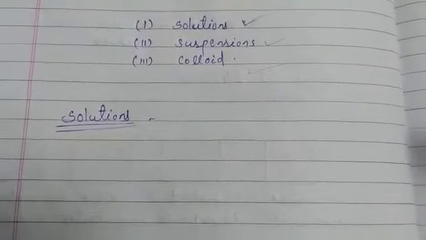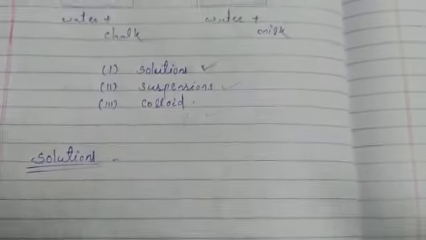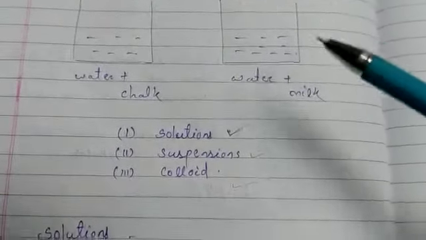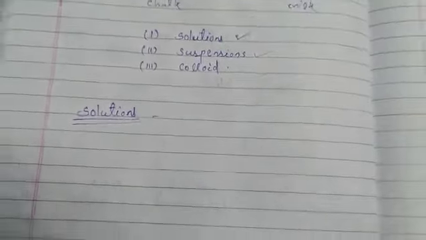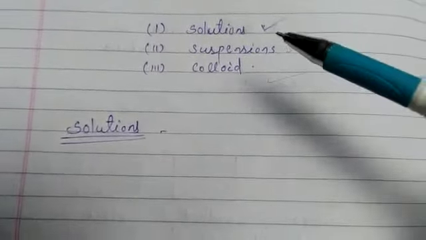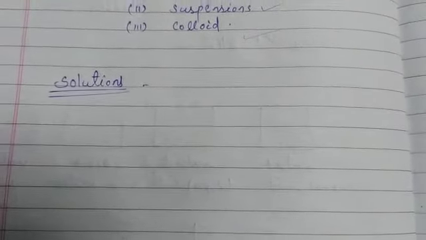In the previous class we discussed the types of mixture, that is homogeneous and heterogeneous, and under them three types of solution: true solution, suspension and colloid. So now we will discuss solutions. A solution is a homogeneous mixture of two or more substances. We use different types of solutions in our daily life, like lemonade and soda water. These are all examples of solutions.